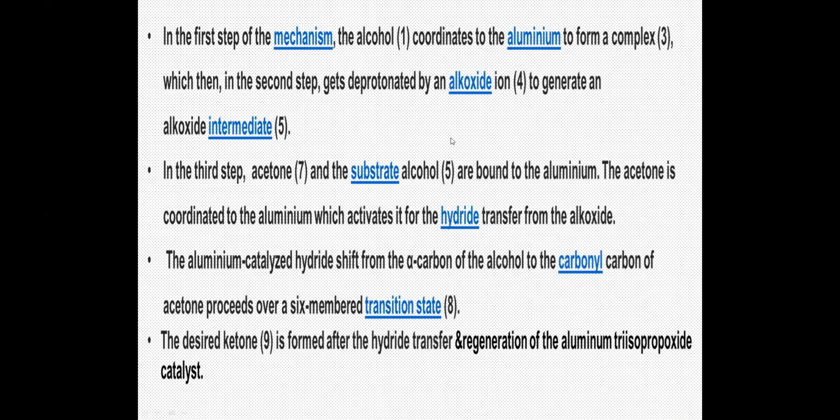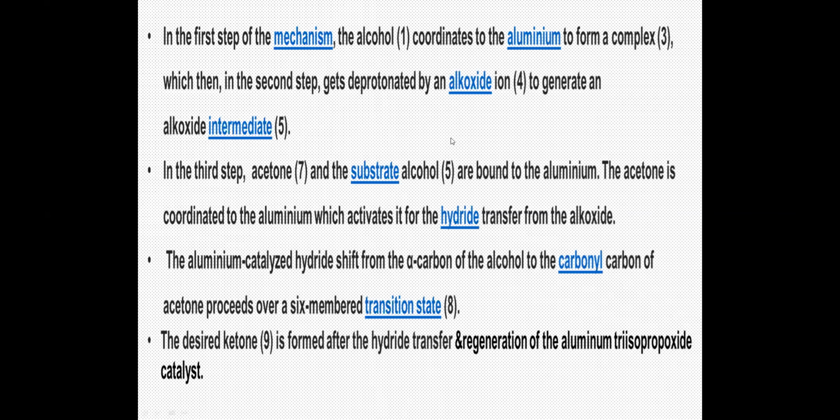There is a formation of a coordinate bond between your alcohol and your aluminum to form a complex 3, which is shown. Then the aluminum isopropoxide ion that is formed abstracts a proton from your intermediate 3 to generate the alkoxide intermediate 5 and isopropyl alcohol. The third step is a similar coordination between your substrate 5 and your acetone, leading to the formation of a 6-member transition state.